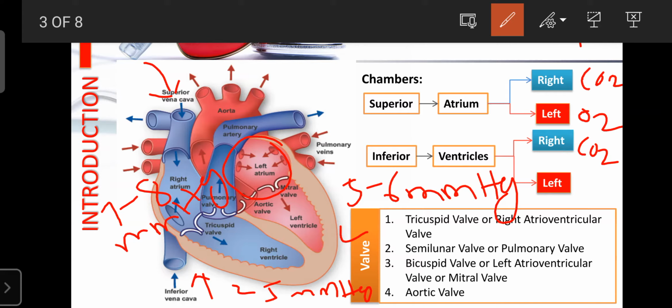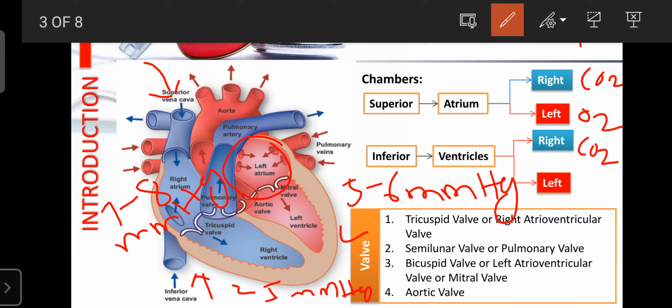From the right ventricle, the deoxygenated blood enters the pulmonary artery, and from the pulmonary artery it enters the respective lungs. Here the artery carries deoxygenated blood. The remaining arteries in the body always carry oxygenated blood or pure blood, except the pulmonary artery.